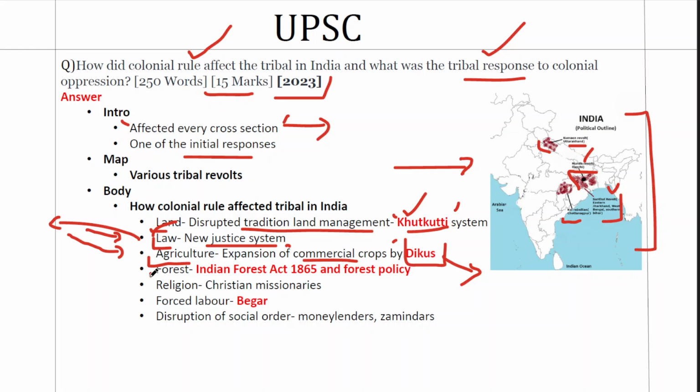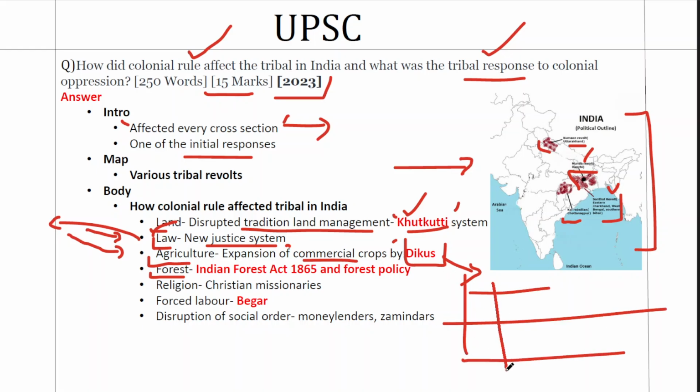Fourth is with respect to forest rights. The Britishers needed timber from India for the expansion of railways as well as for other purposes in the industrial revolution, because wood was a major construction material at that time. So they came up with the Indian Forest Act of 1865. This classified certain forests as reserved forests, and tribals were deprived of their rights in the forest. So this again created tension.